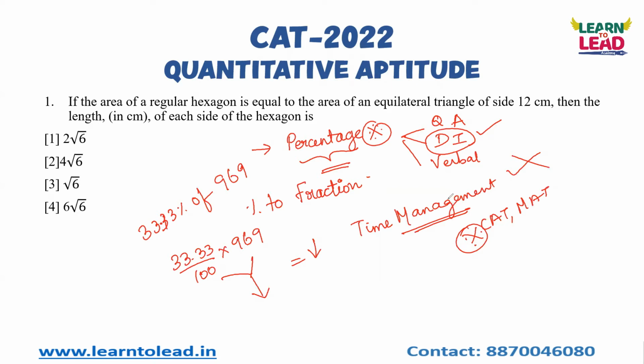Only by introducing shortcuts. Instead of using 33.33 percentage, you should be able to use 1 by 3. That is, the fractional value of 33.33 percentage is 1 by 3. You should know this concept. So you get 1 by 3 into 969, and you will get the answer simply by dividing 969 by 3. So your answer is 323. Within a fraction of a second, you should be able to solve.